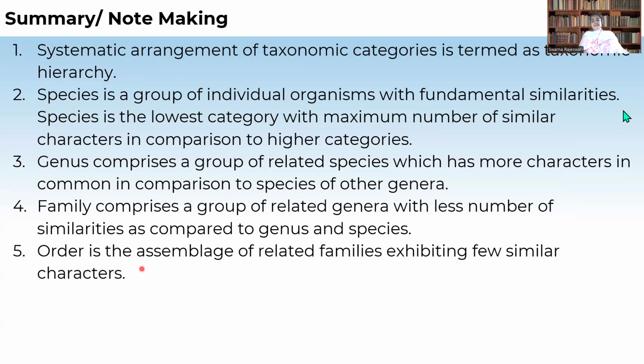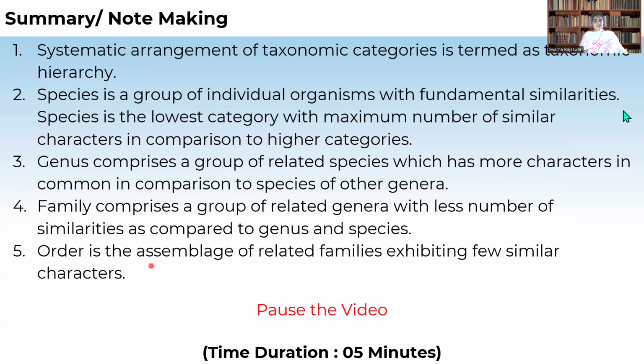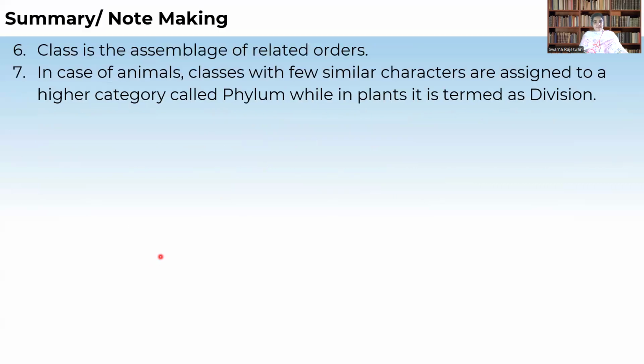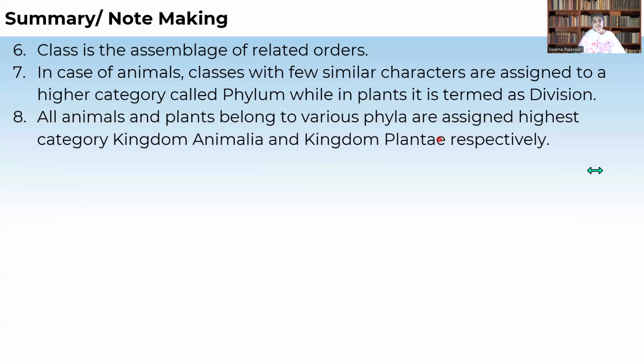Order is an assemblage of different families with similar characters, and class is an assemblage of related orders. In the case of animals, the classes with few similar characters are assigned to the category called phylum, while in plants it is termed division.